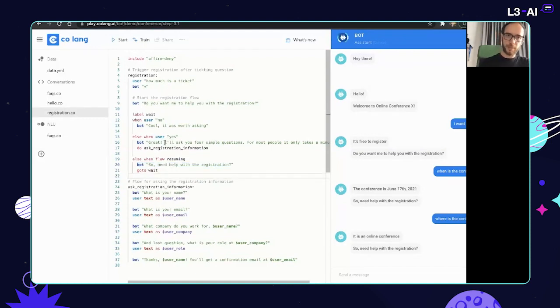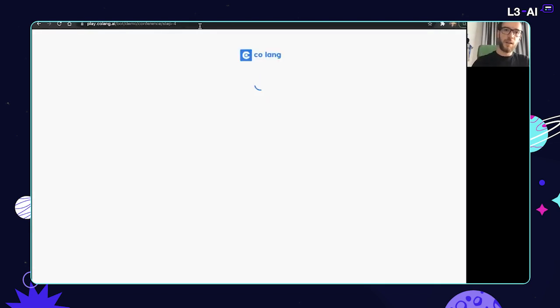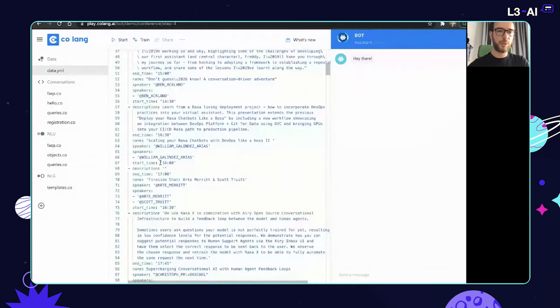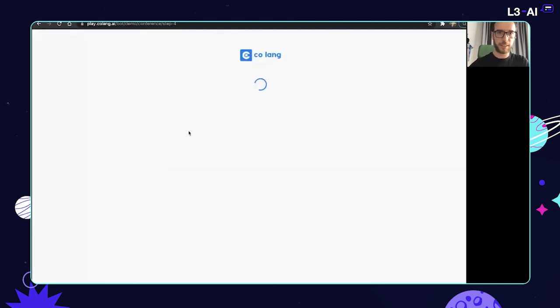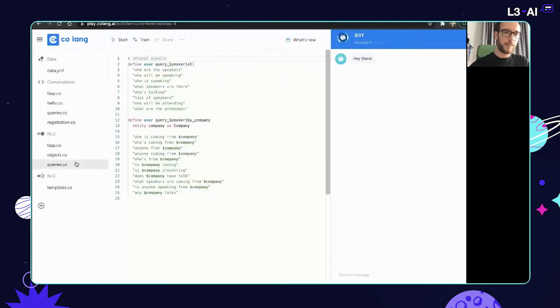There are many more ways to do that, but we don't have the time to go into all of that. So we're going to move forward now to something even more interesting. We want our bot now to be smart. We want it to know about the conference, to know the speakers of the conference, and to be able to answer questions about that. So I've already included the data here, just shamelessly scraped from the website, and also included a couple of examples of queries we might want to have. So the query for all the speakers and the query for speakers by company.